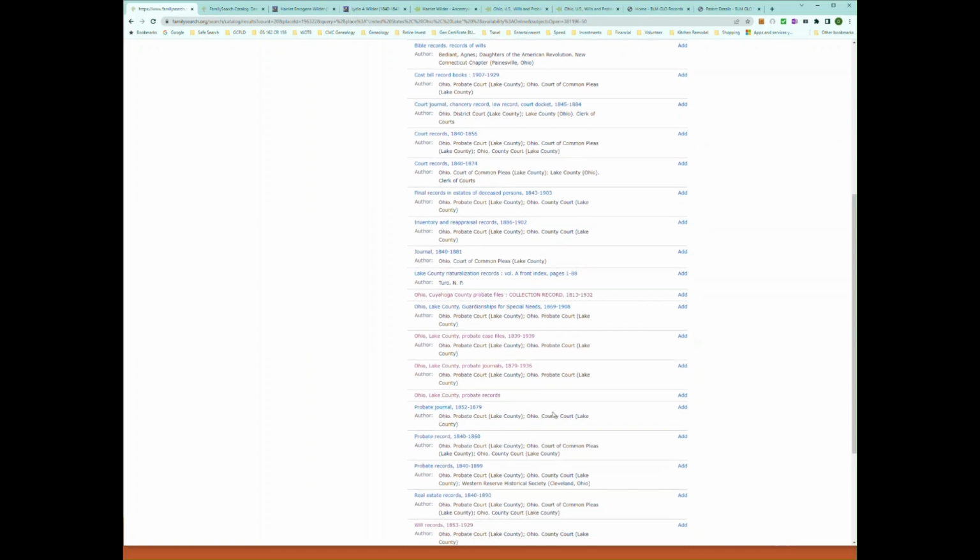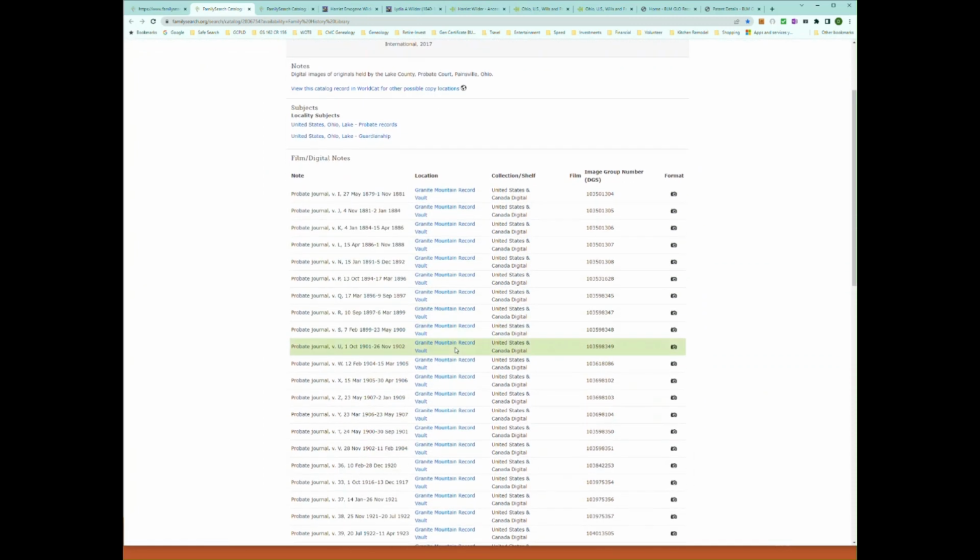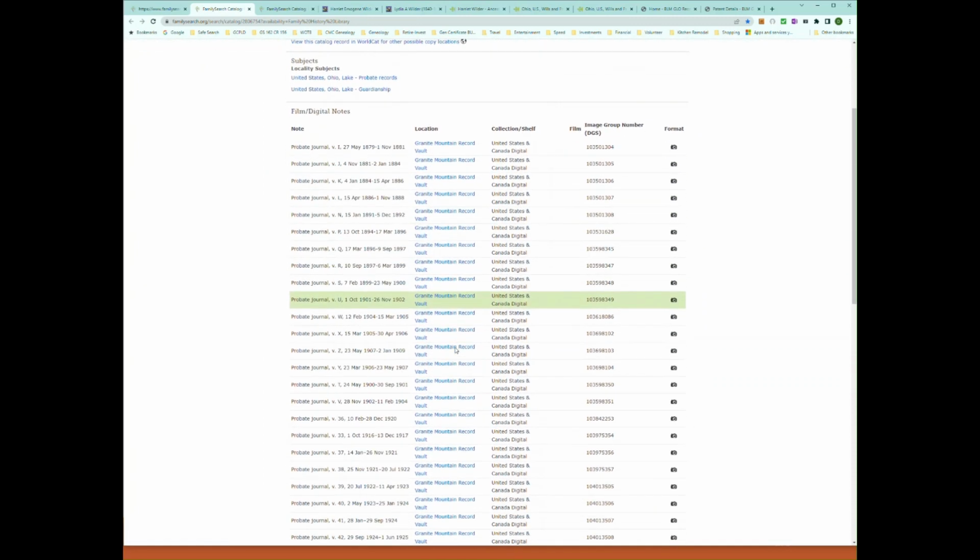This wasn't easily found, but a normal way you would go is look at something like these journals. I'm going to open it up in a different tab, this link here, and you'll see all the different probate. What these are, are journals of the court proceedings. And we know from the other searching that she died in about April 1900.